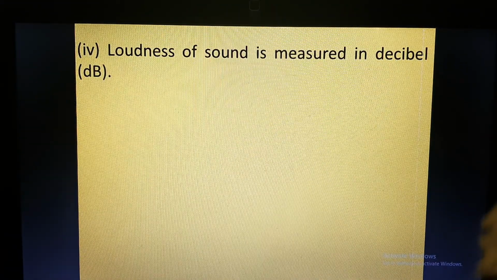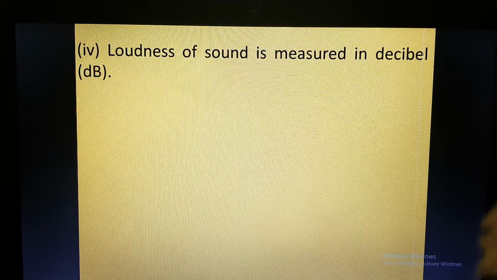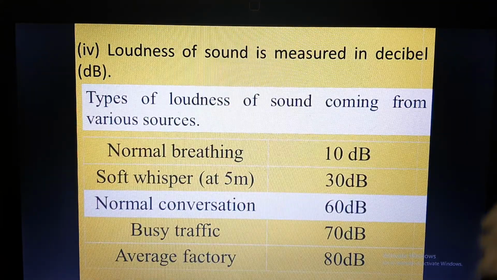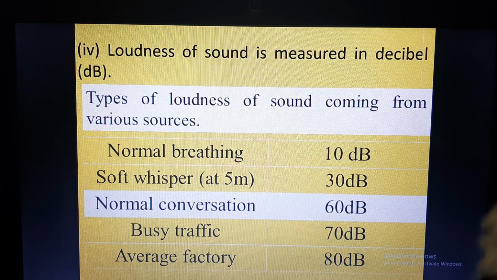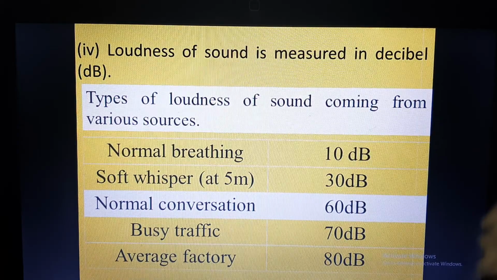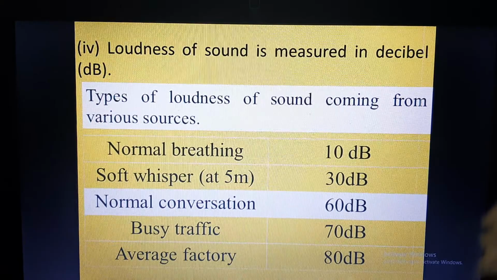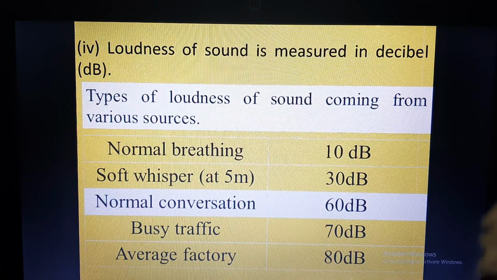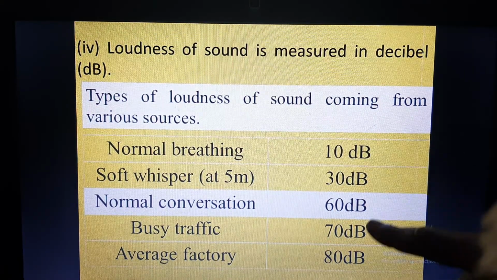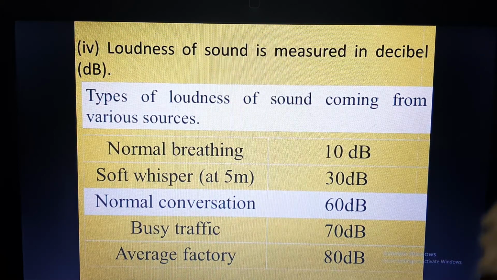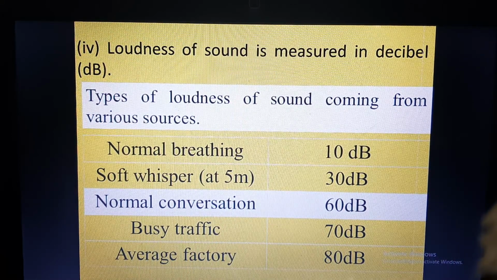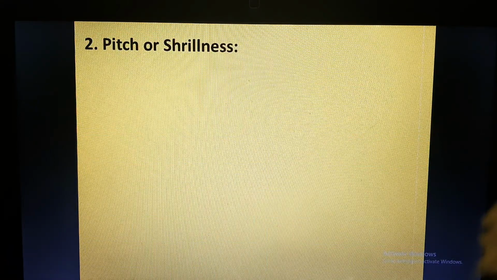Loudness of sound is measured in decibels. Decibel is the unit of measuring loudness. The loudness of sound coming from various sources is, for example, normal breathing 10 decibel, soft whisper 30 decibel, normal conversation 60 decibel, busy traffic 70 decibel, and an average factory 80 decibel. So you see how the loudness of the sound is increasing from normal breathing to factory sound.